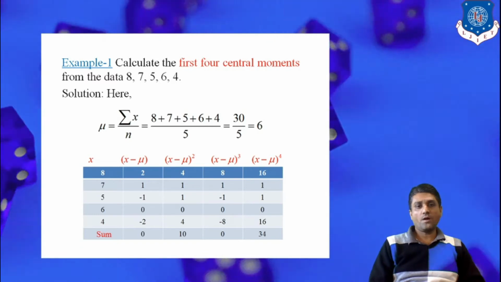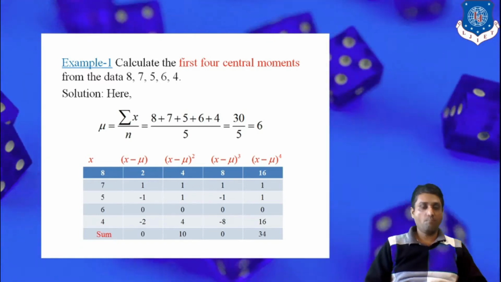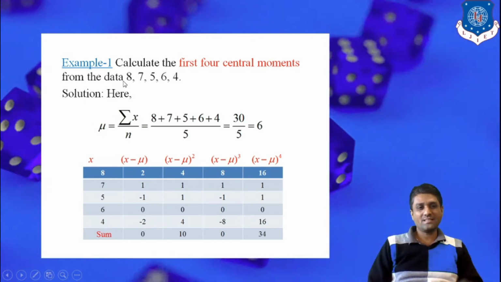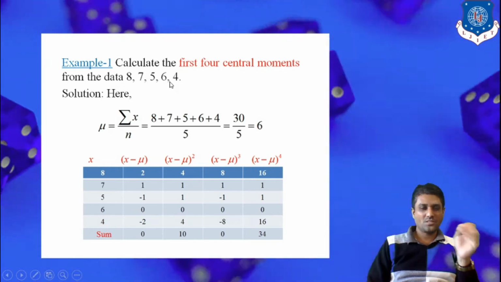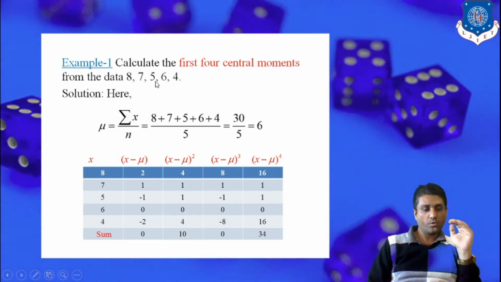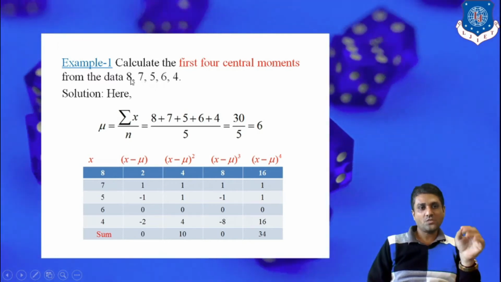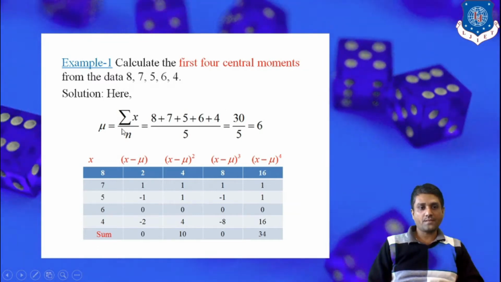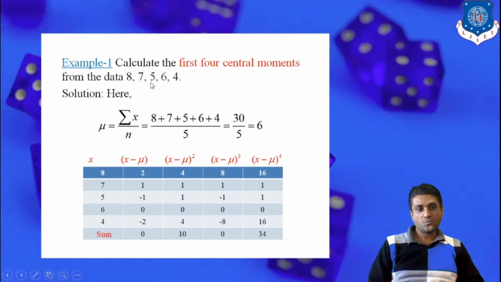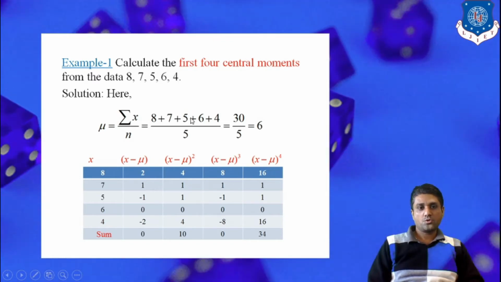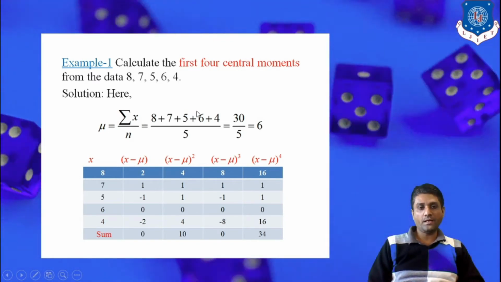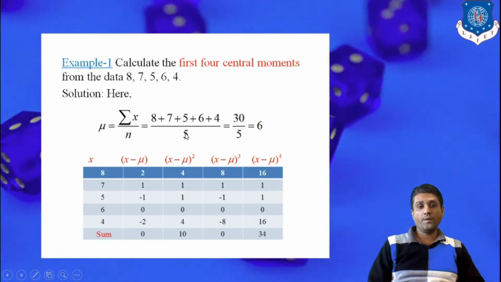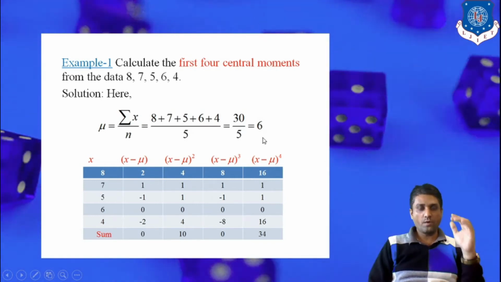So first of all, to find the moments, we have to find the mean, that is the average. These are simple data, so we just apply basic knowledge from our schooling. To find the average, take the summation divided by the total number of data. So mu is sum of xi upon n, that is 8 plus 7 plus 5 plus 6 plus 4. 8 plus 7 is 15, plus 5 is 20, plus 6 is 26, plus 4 is 30. There are a total of 5 data, so the denominator is 5. So 30 by 5 is 6. So the mean is 6.